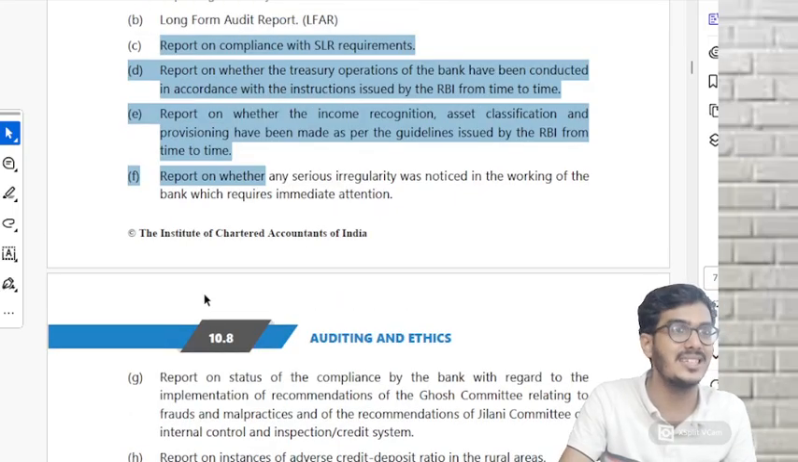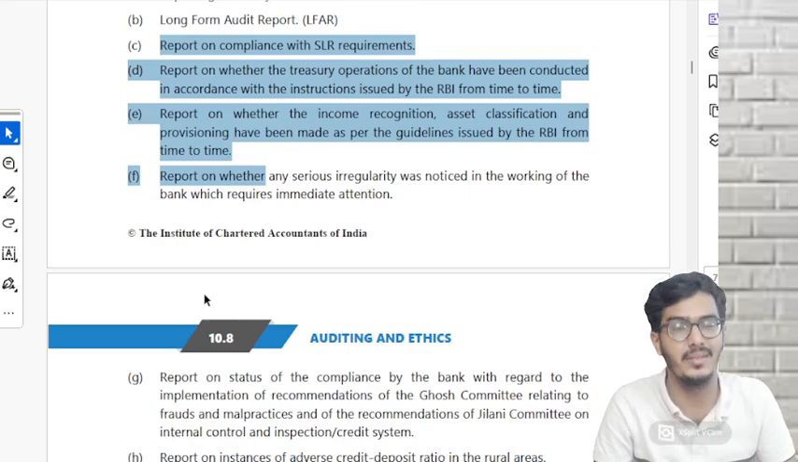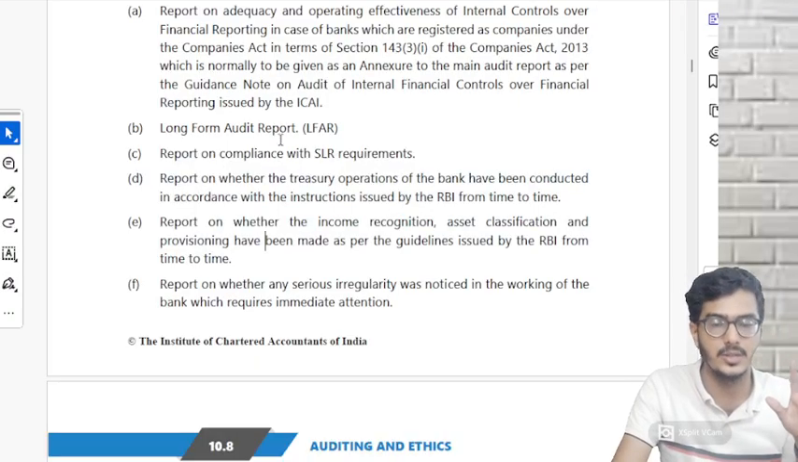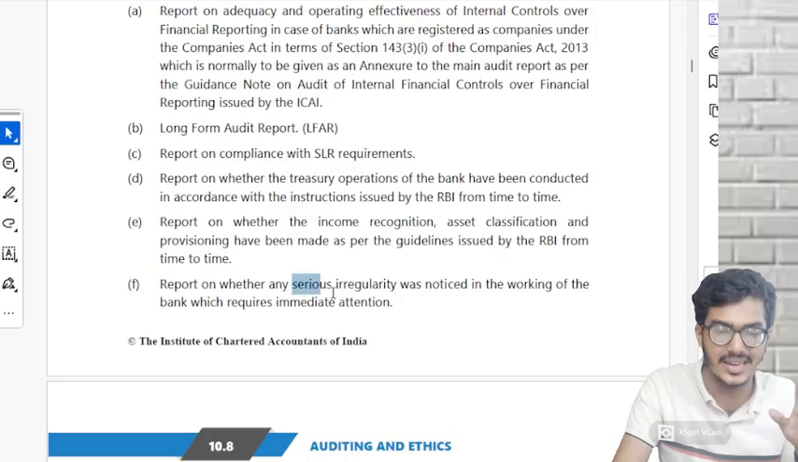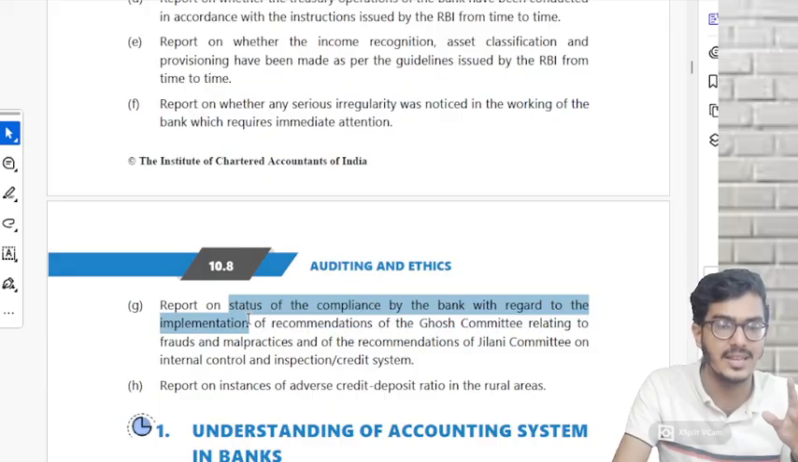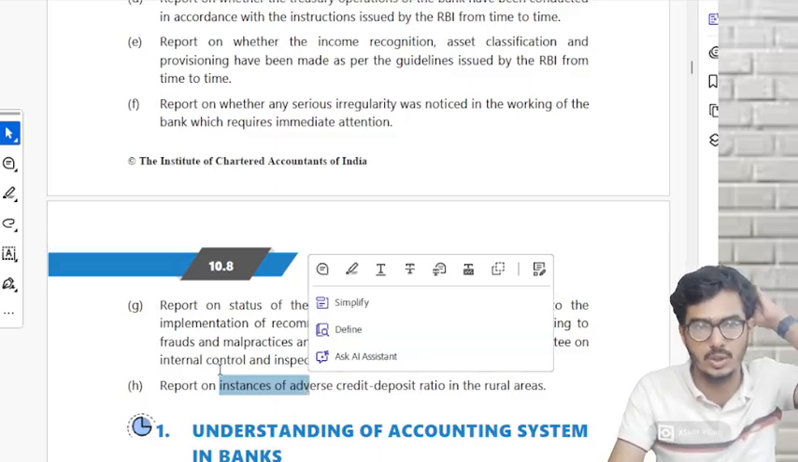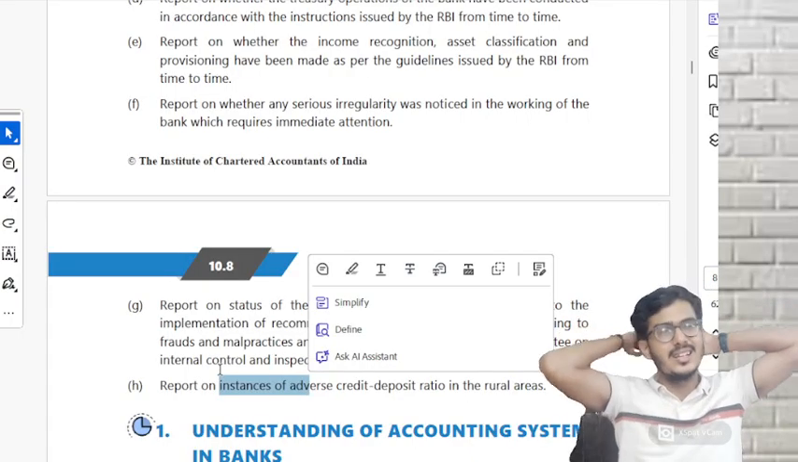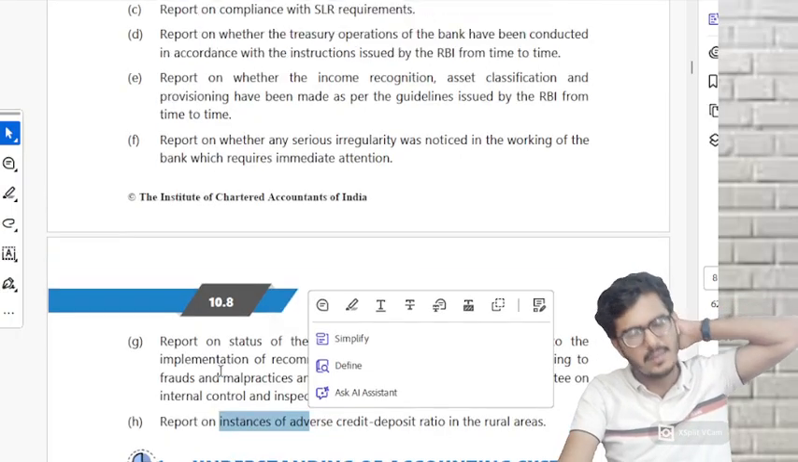A report on CRR, SLR. What is CRR, SLR? Cash reserve ratio, statutory liquidity ratio. These are all the various kinds of reports which a banking sector must make. Reports on SRR, reports on treasury operations, reports on income recognition, reports on any serious irregularity, some kind of fraud happening, report on status of compliance by the bank with various recommendations by the Ghosh committee, report on instances of adverse credit deposit ratio. They have less deposit but have given too much credit. Adverse means negative. Correct or not? So they can ask a question. I say in history they have never asked types of reports, but they can ask.